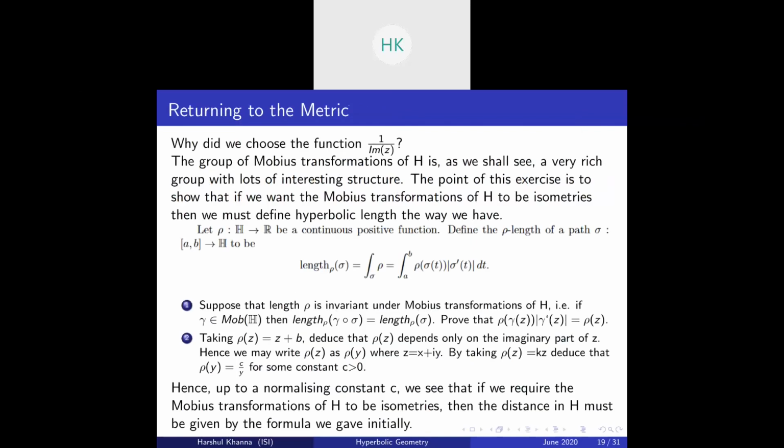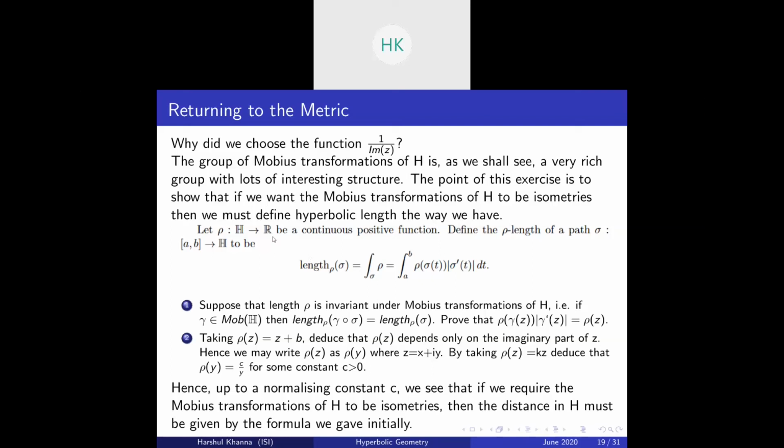Why did we choose a function 1 by imaginary part of z? Well, the group of Mobius transformations of H is a very rich group with lots of interesting structures. Now, I've given an exercise which shows that if we want Mobius transformations of H to be isometries, then we must define the hyperbolic length the way we have. That is by choosing 1 by imaginary part of z with a scaling constant.